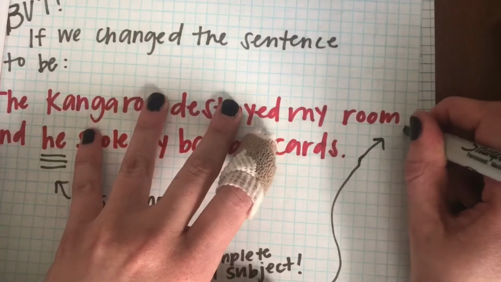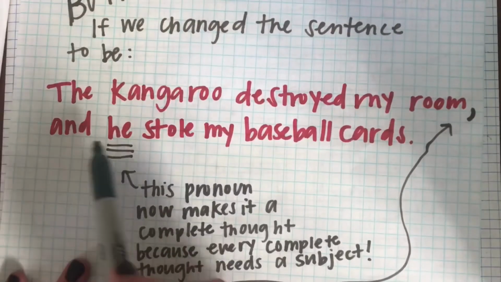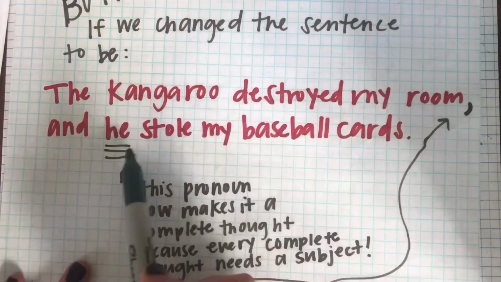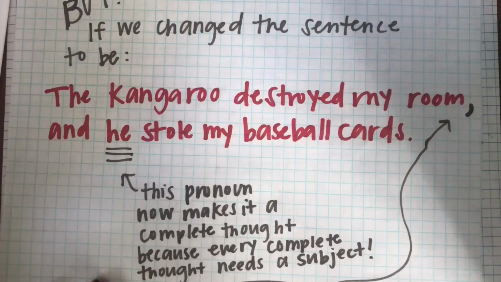So then, because we made them two complete thoughts, the kangaroo destroyed my room, comma, and he stole my baseball cards. We needed that comma before our coordinating conjunction and.